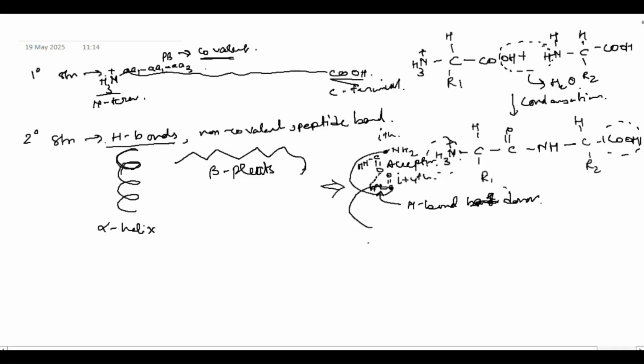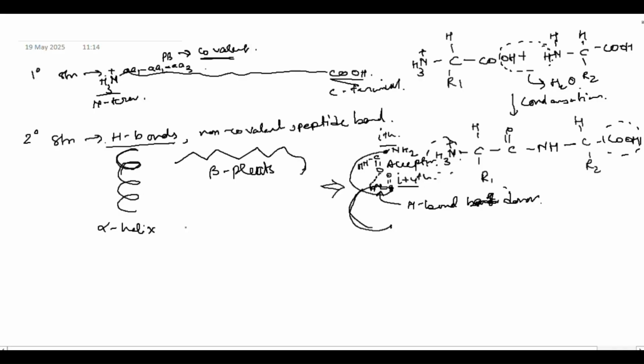And why do we call this ith amino acid and I plus 4th amino acid? Because in the next turn in here, this one, the next one will form as the ith amino acid or the first amino acid, and with respect to that first amino acid, the fifth one will form the hydrogen bond with it. So that will become the fifth. And when we are naming it, we need to be neutral, and because of that we say I and I plus 4 amino acid. Okay. So this is hydrogen bonding in alpha helix.